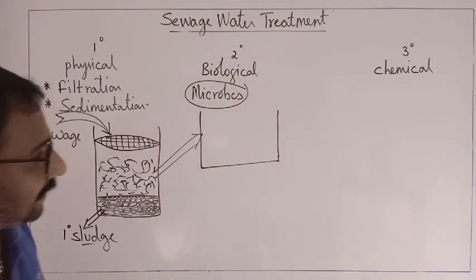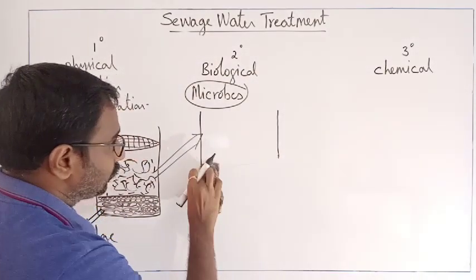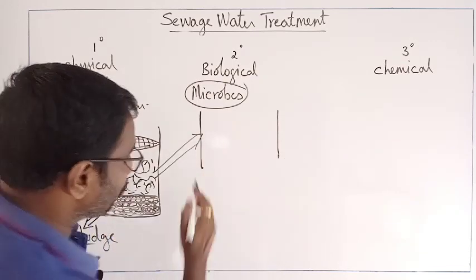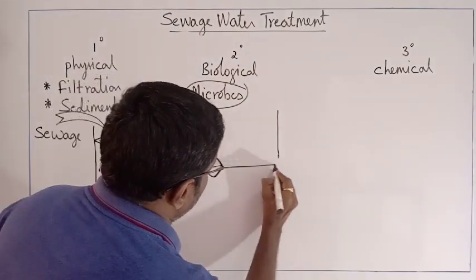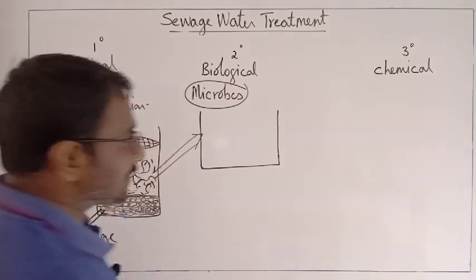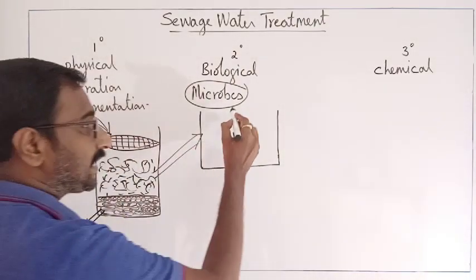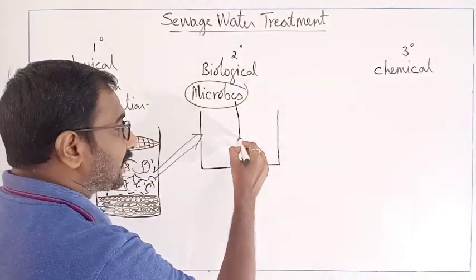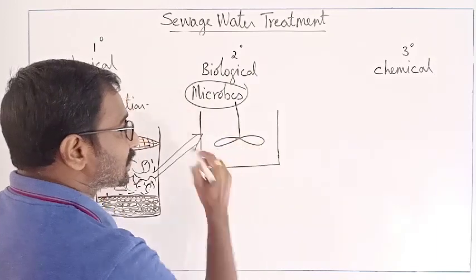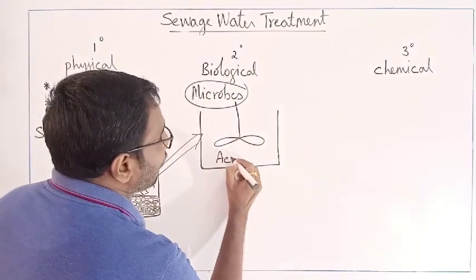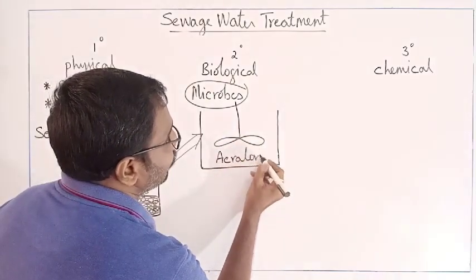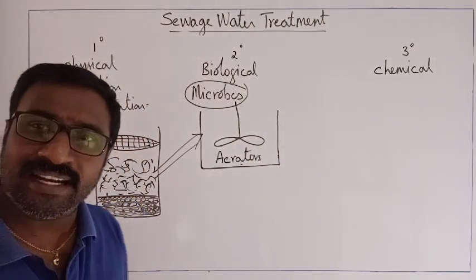So imagine that this is the secondary treatment tank. Into this one, we will use aerators. So what are these aerators?